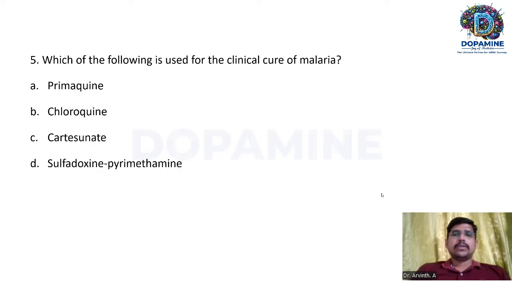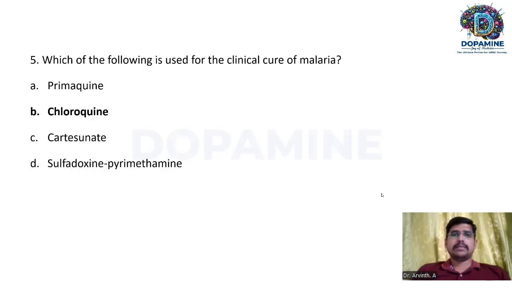Which of the following is used for the clinical cure of malaria? It's also one of the repeatedly asked questions. Option A is primaquine, option B is chloroquine, option C is artesunate, and option D is sulfadoxine pyrimethamine. If you look at the question very carefully, they have asked clinical cure of malaria. So the answer is chloroquine.